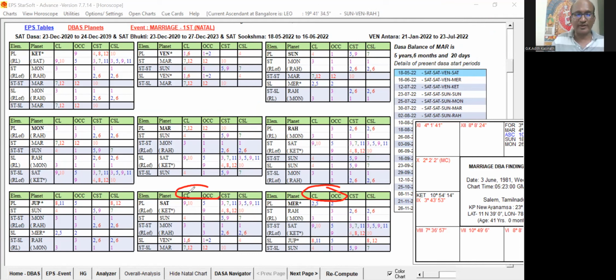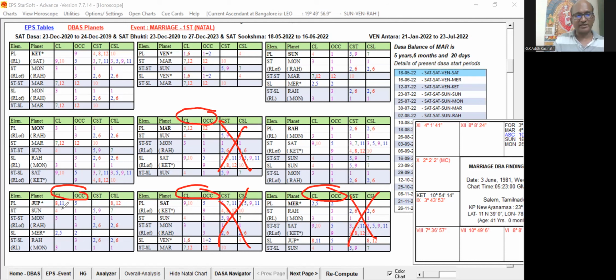Cuspal lord and occupying house only, for the signification. In the 4-step theory, you can take four significators, or six, or whatever you take. You can see the planet, I mean cuspal lordship and occupying house. Normally, they don't take the 2A level planet. If you take that one, Saturn is 9. You forget about this, okay? You forget about cuspal star lord and sublord. Only CL and OCC you take.